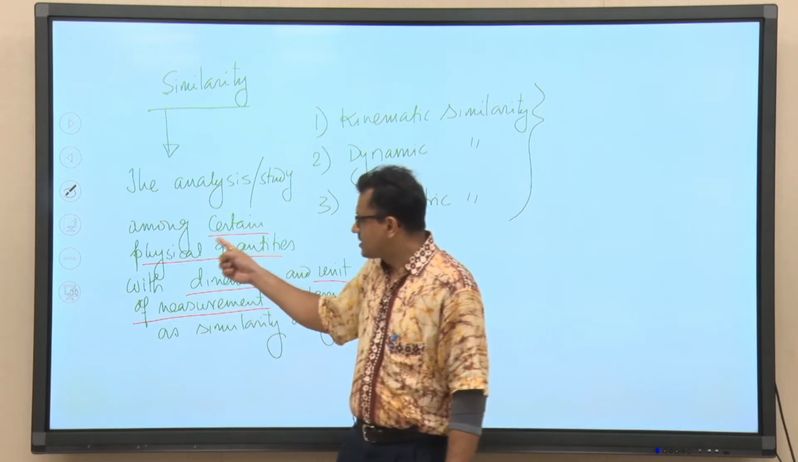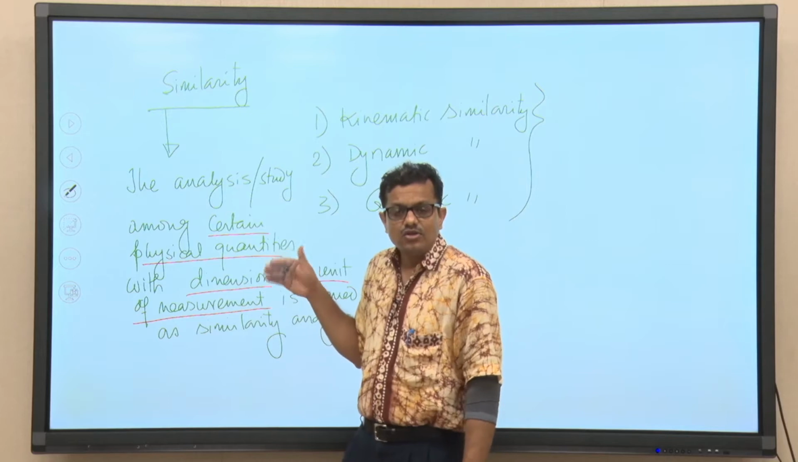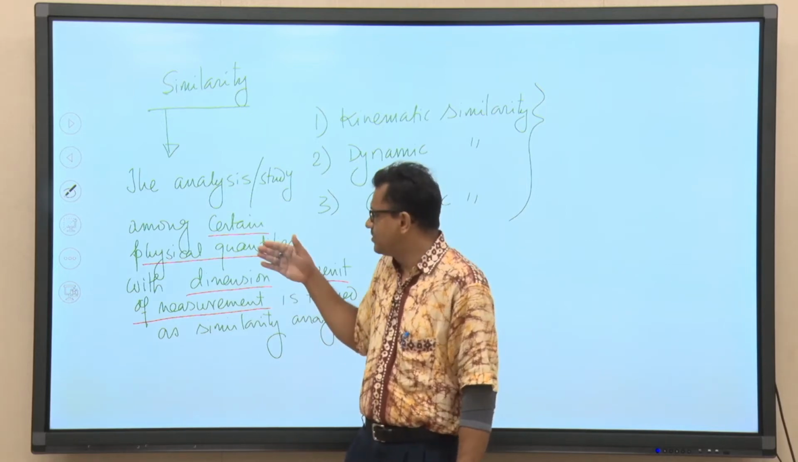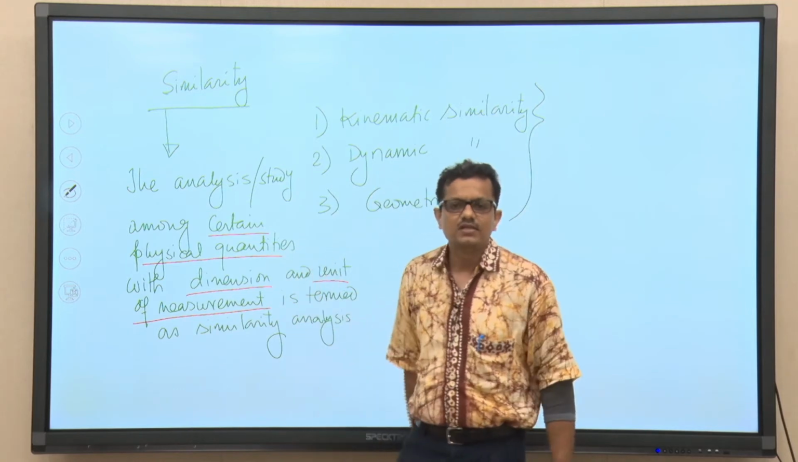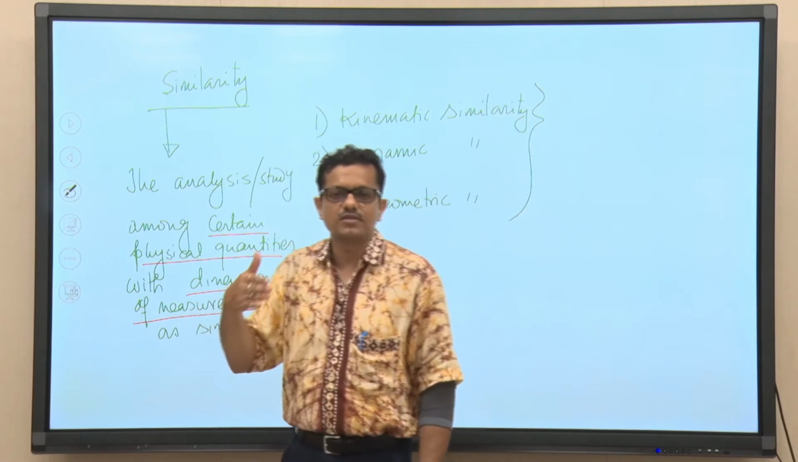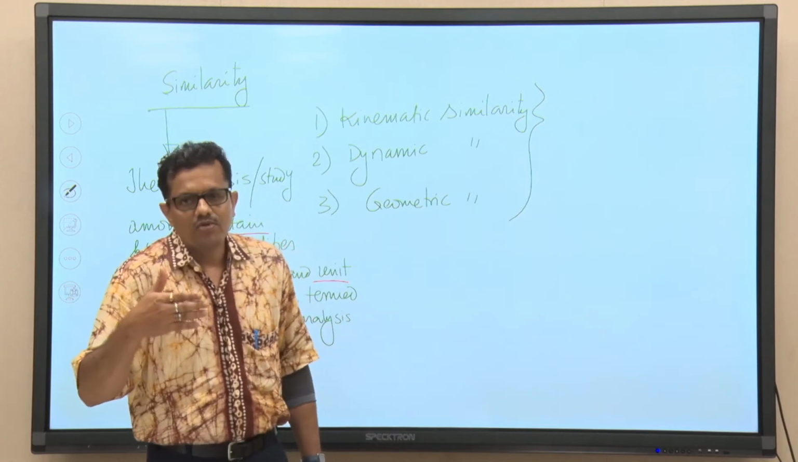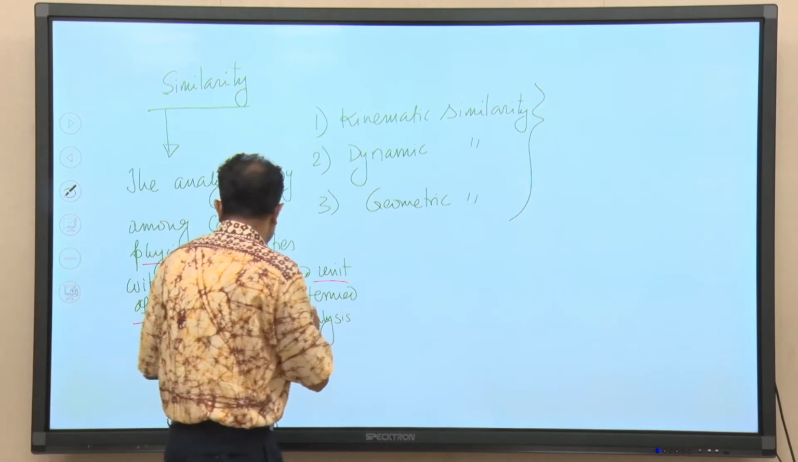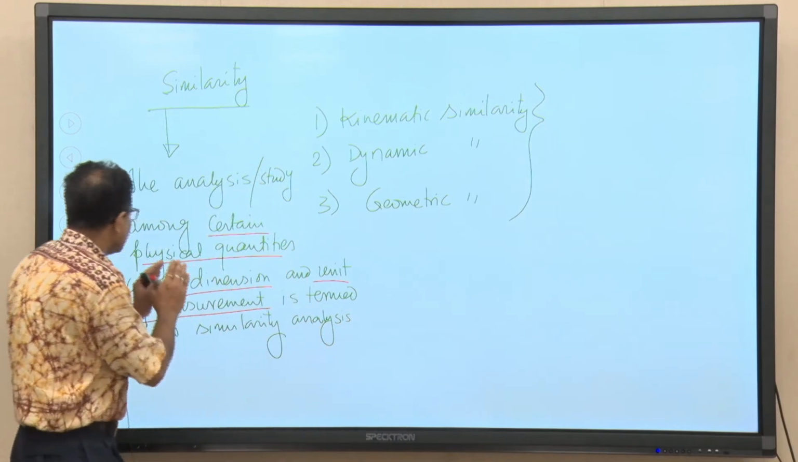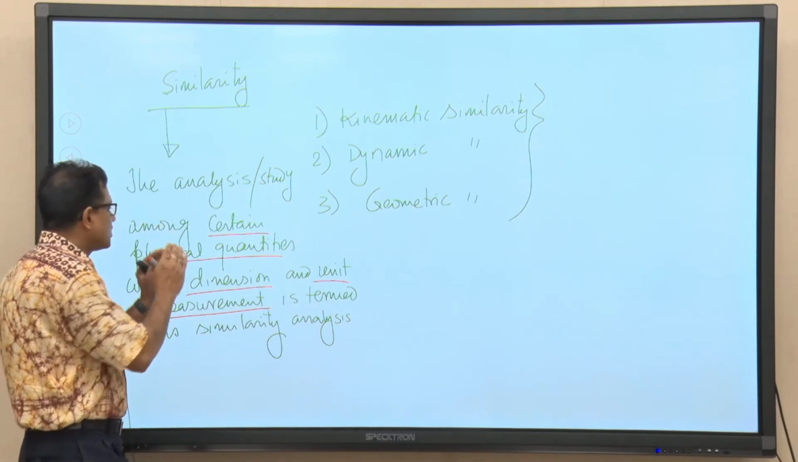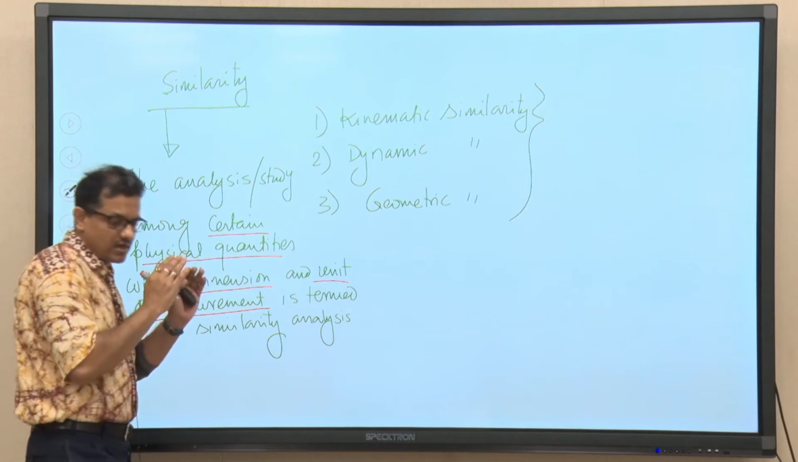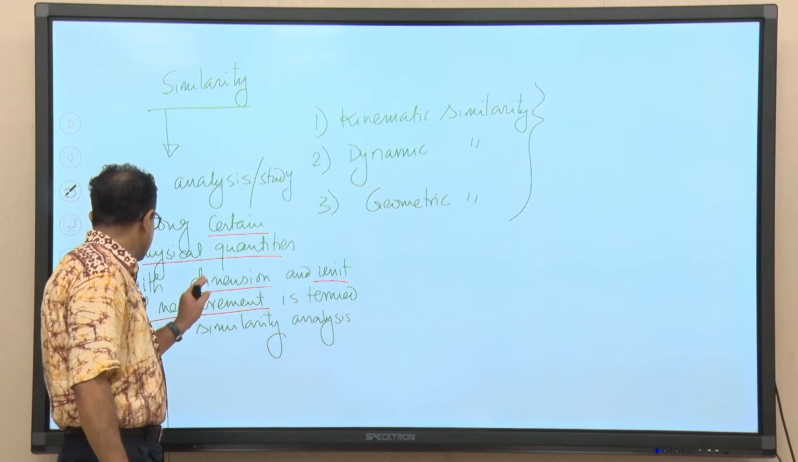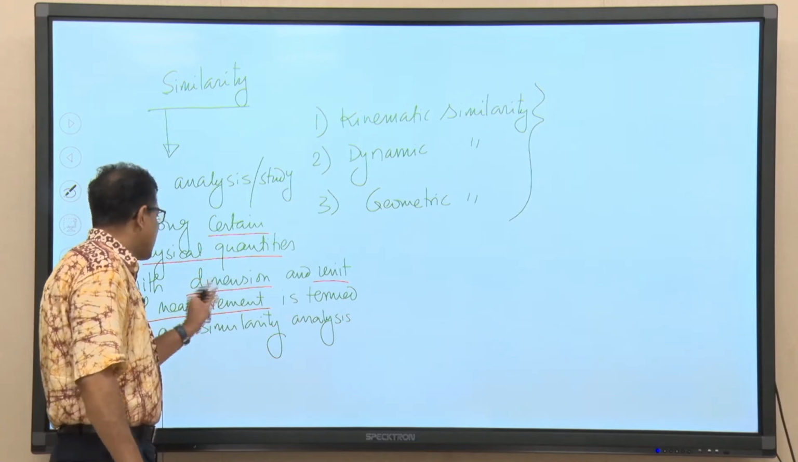So, certain physical quantities will definitely vary from system to system, process to process, device to device, like this. And we will try to do some analysis among certain physical quantities with their dimensions and measurement.